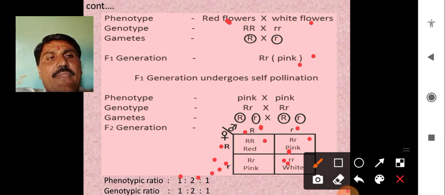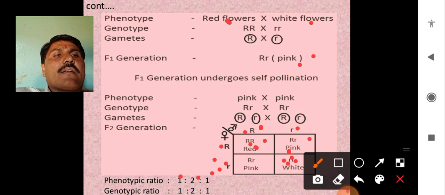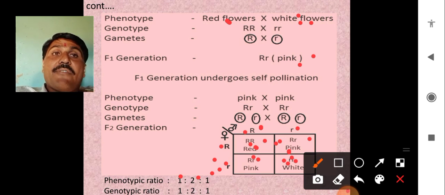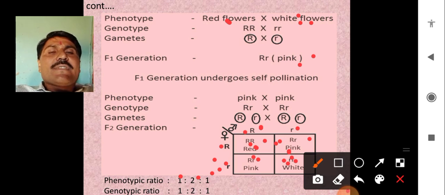Look at this Punnett square. When we look at it, we come to know that the red one we got from the pure parents, and the small r, the white one, we also got from the pure parents. But the two pink ones we get from the F1 generation, and that was the incomplete dominance of the genes affecting each other's characters.